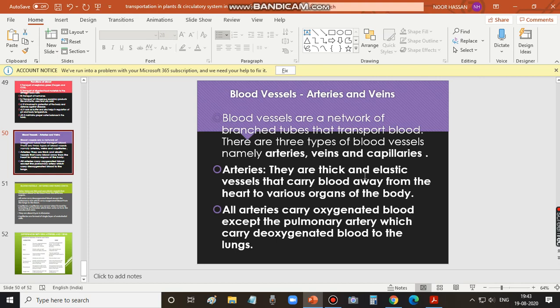Arteries are thick walled and elastic vessels. They carry blood away from the heart to various organs of the body. Arteries are thick walled but elastic in nature and carry blood from the heart to various parts of the body. All arteries carry oxygenated blood except the pulmonary artery, which carries deoxygenated blood to the lungs.